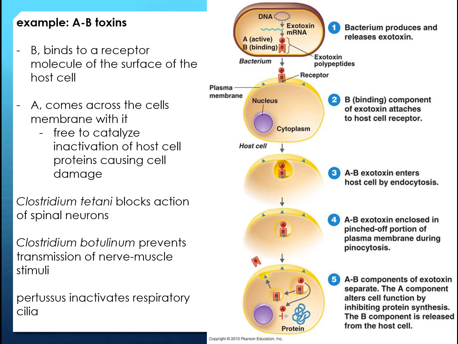But pertussis inactivates the respiratory cilia, so the little microvilli that are constantly raking things up and out of your lungs so that you cough out dust and other crap that you've breathed in. The pertussis inactivates that, so now they're not doing the constant cleaning. This is also why coughing with pertussis is ineffective, and pertussis is often called whooping cough because that cough is so ineffective, and that's because of A and B toxins. So you should definitely know what A and B toxins are and how they work.